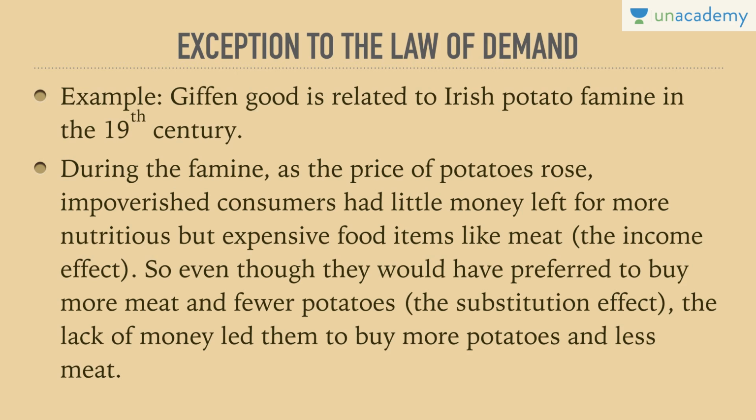On the other hand, when the prices of potatoes would reduce, they would be left with much more income. So instead of consuming more of potatoes, they would shift to an expensive food product, which is meat. They would start consuming meat and less of potatoes. This is considered to be an exception to the law of demand, where according to these goods, which are considered to be Giffen goods, we would get an upward sloping demand curve.